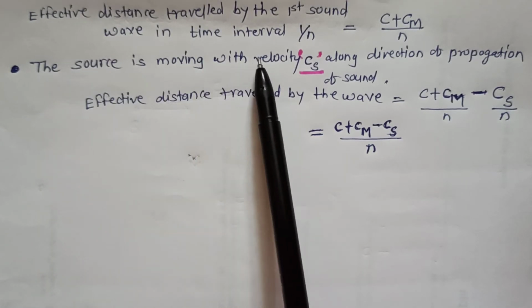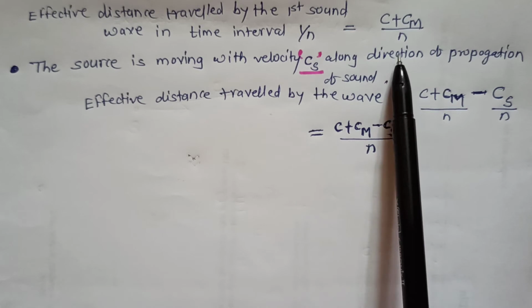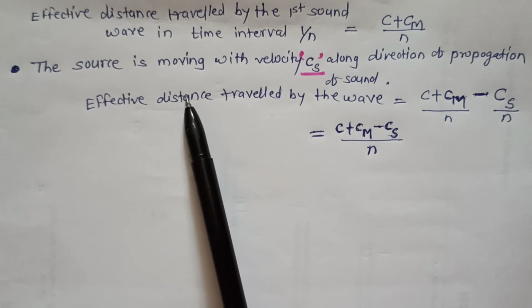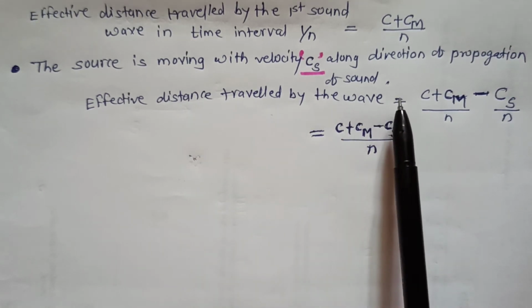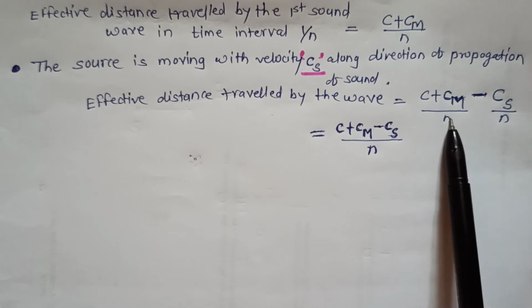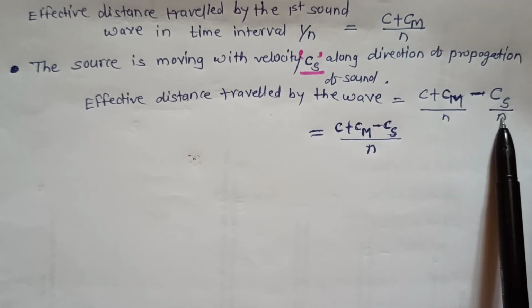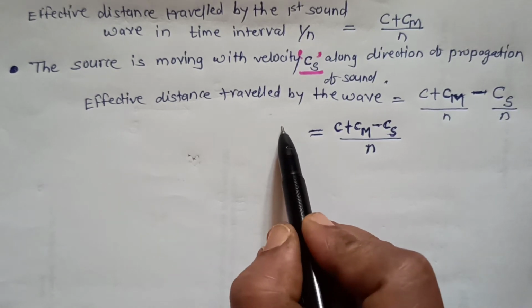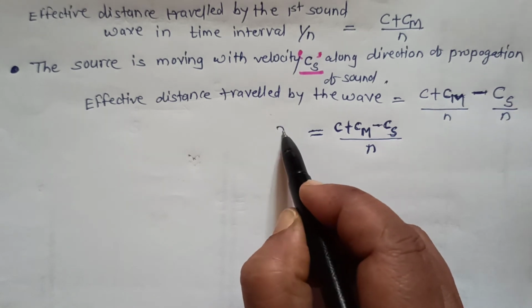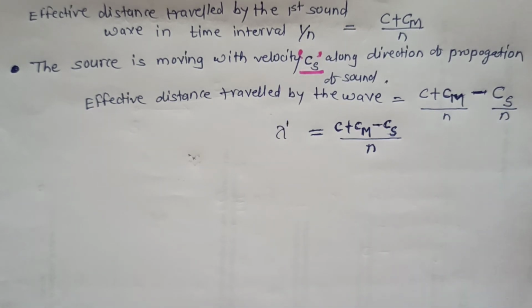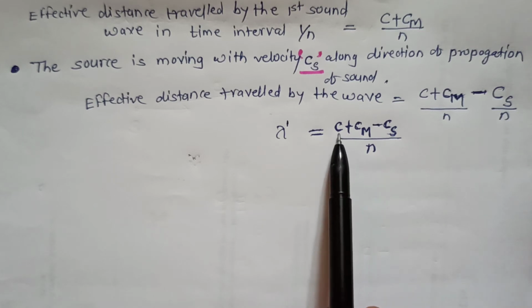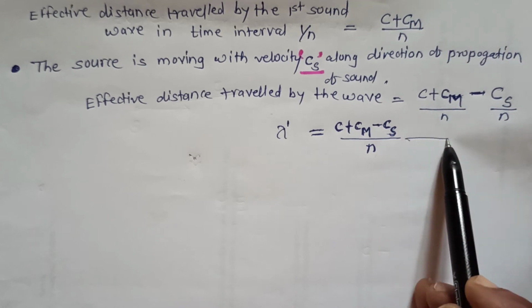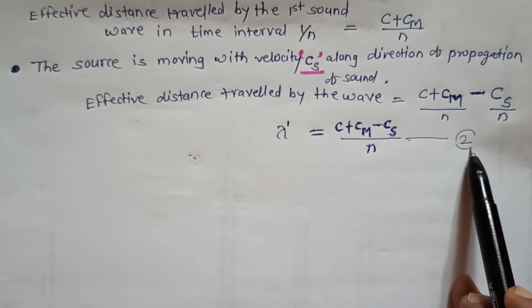The source is moving with velocity cs along the direction of propagation of sound. Then the effective distance traveled by the wave is c plus cm upon n minus cs upon n. Consider this effective distance as lambda dash, which is equal to c plus cm minus cs upon n. Consider this as equation number 2.